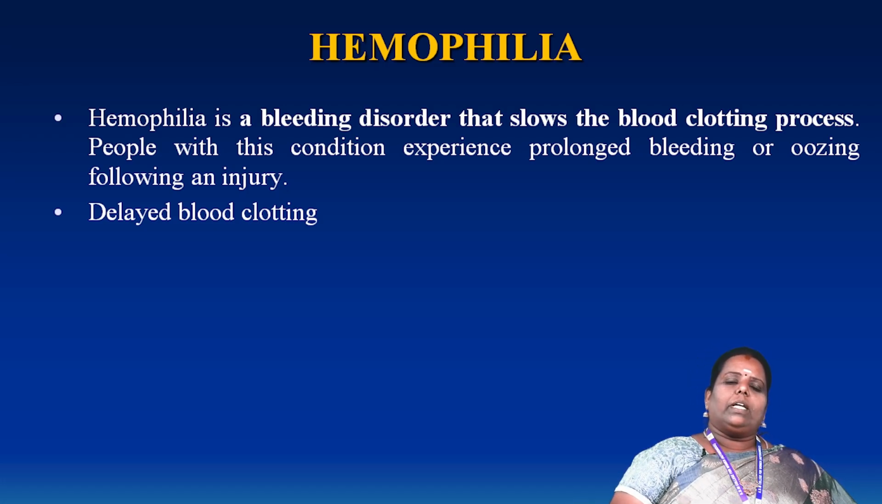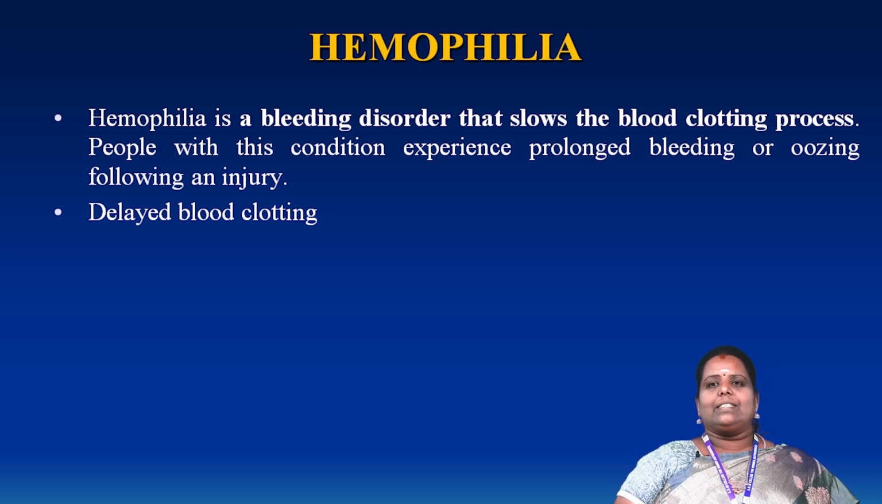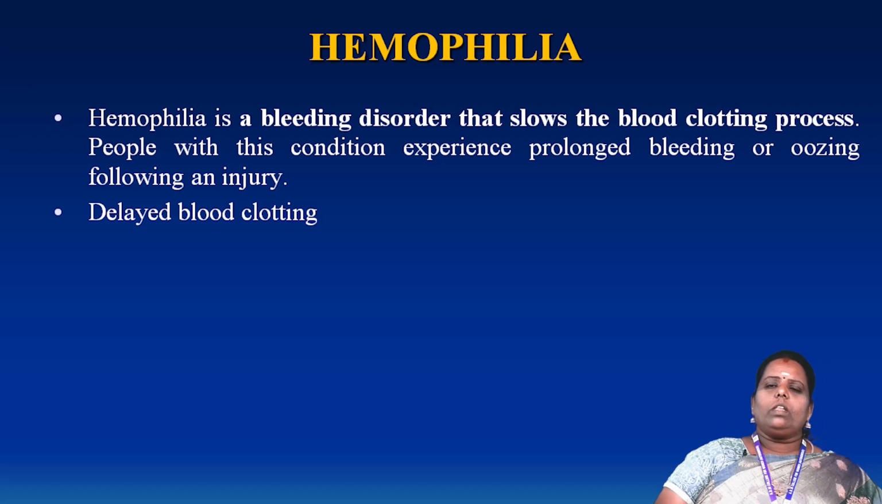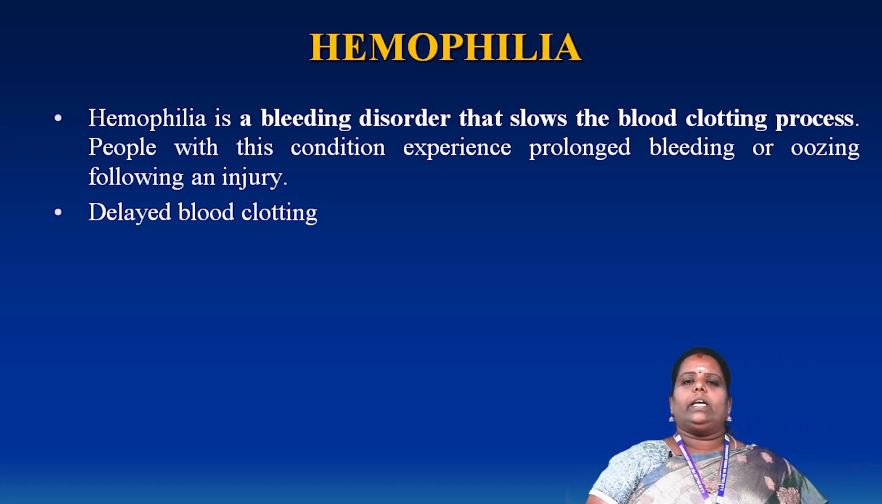Already we know about blood grouping. So, the disease is related to X-linked inheritance disease. We have to know about hemophilia. That is one of the important genetic disorders. Hemophilia is otherwise called bleeder disorder. That slows the blood clotting process.